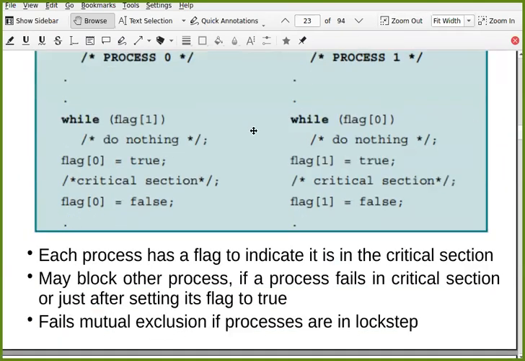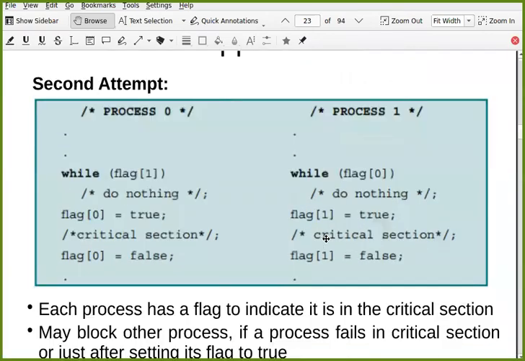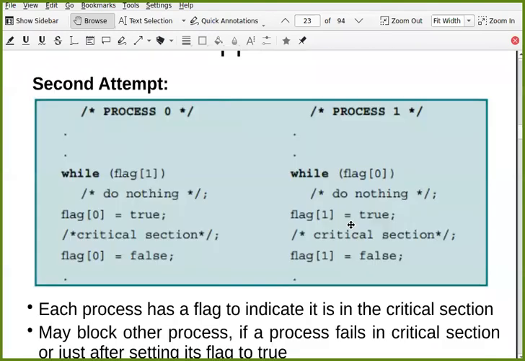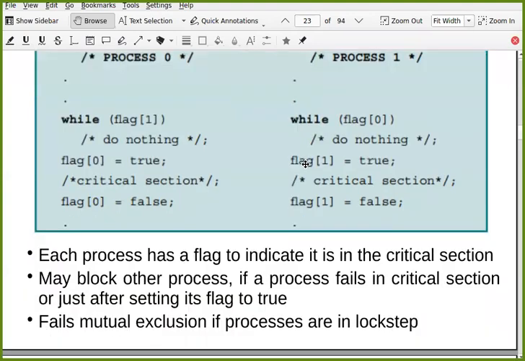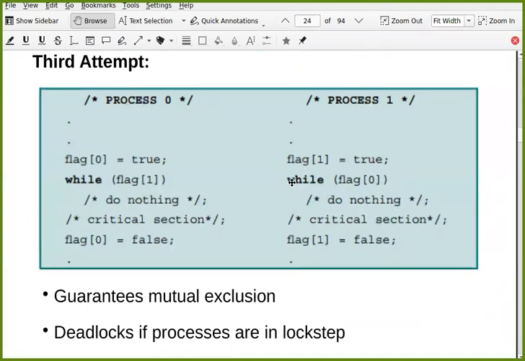So you can see that this is worse than the first one. So can we improve on this? So let us see the third attempt. What we have done here is we have just shifted this statement before the while. Let us see whether it is helping us or not. So we have just shifted it, and it is going to guarantee mutual exclusion now.